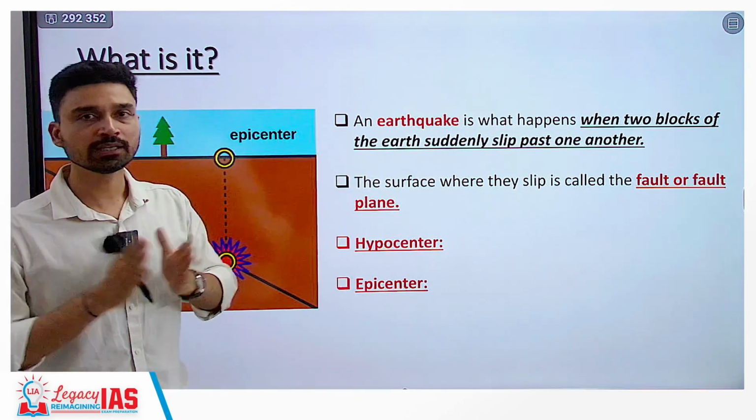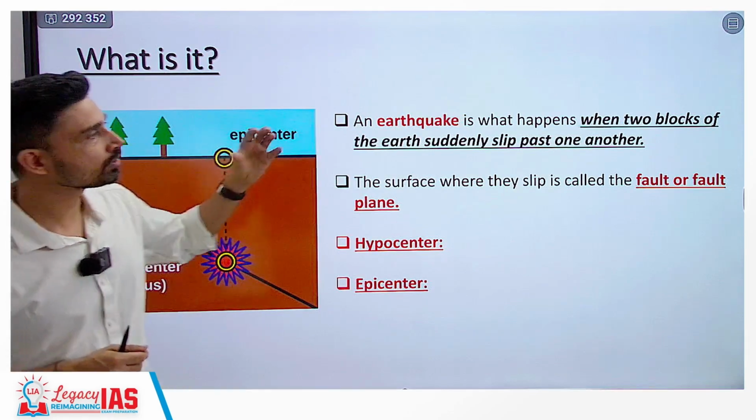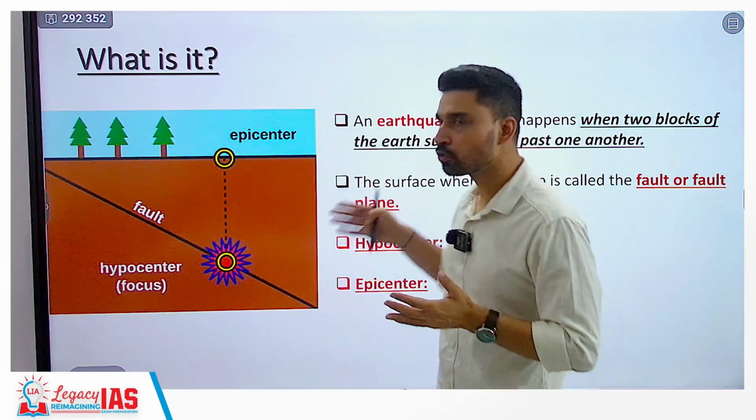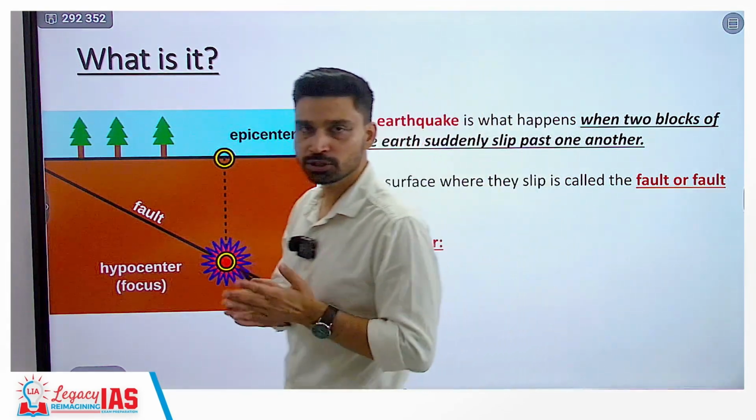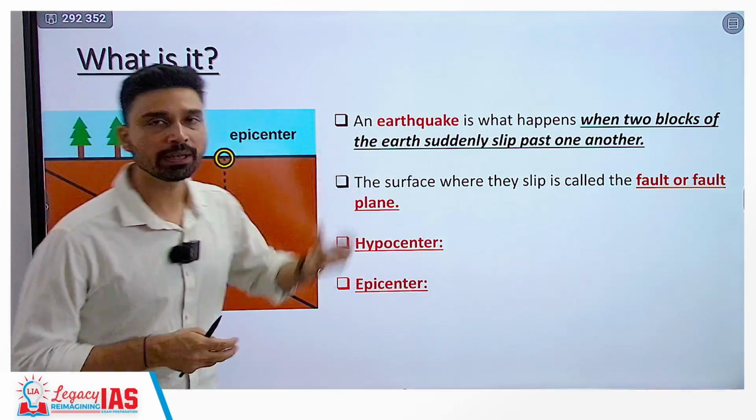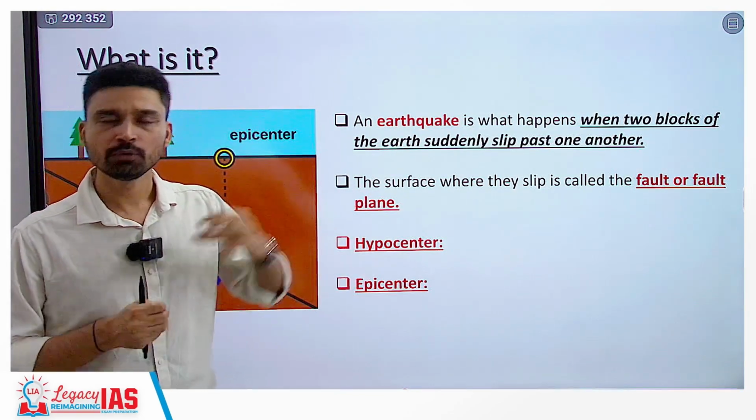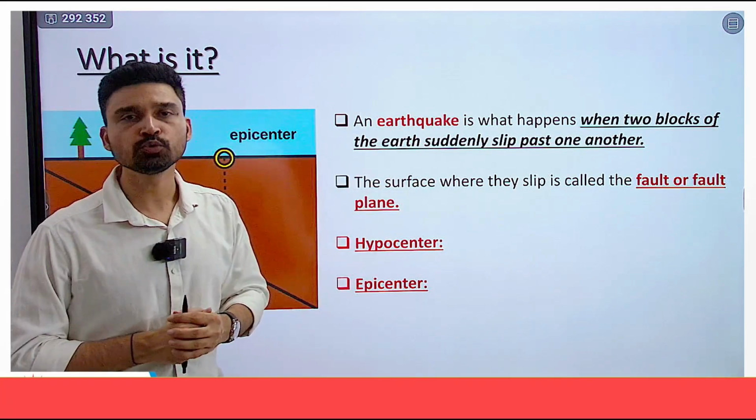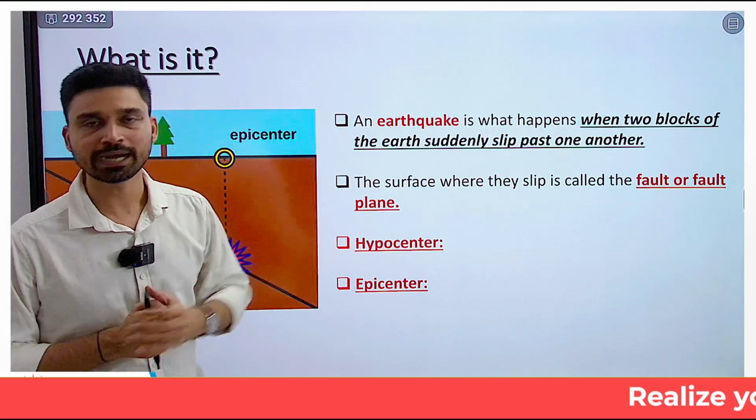Now as far as the earthquake is concerned, geographers define it as two blocks of rock that are sliding past each other. When they begin to move in relation to each other, you have sudden slipping, and that sudden slipping is what we call an earthquake. Now basically there are certain terms that are used in reference to earthquake. Let us try to understand them one by one.